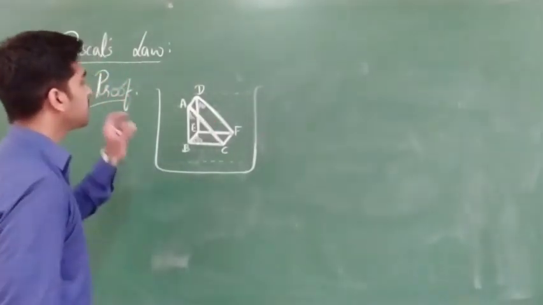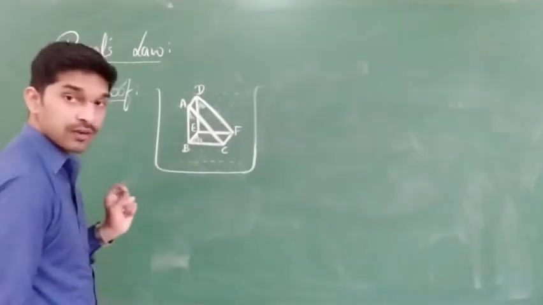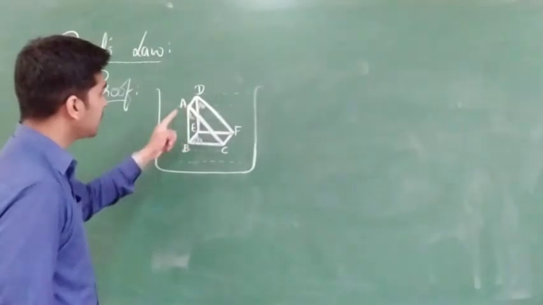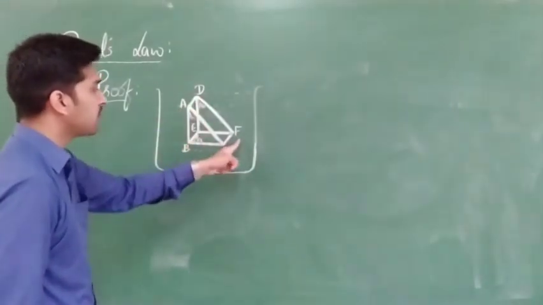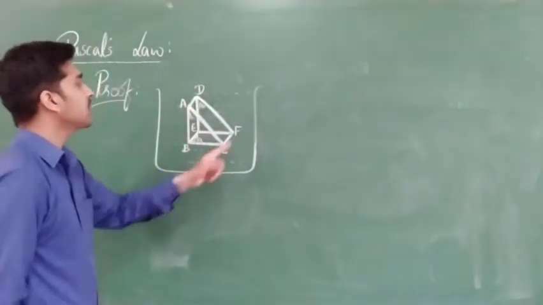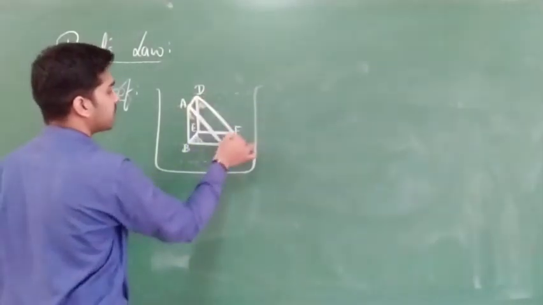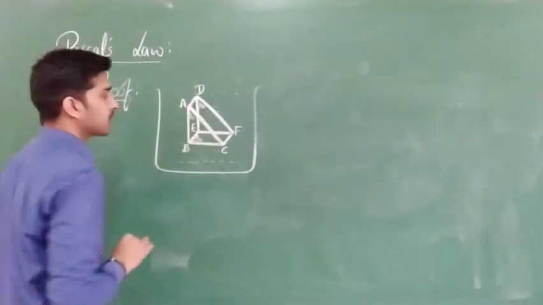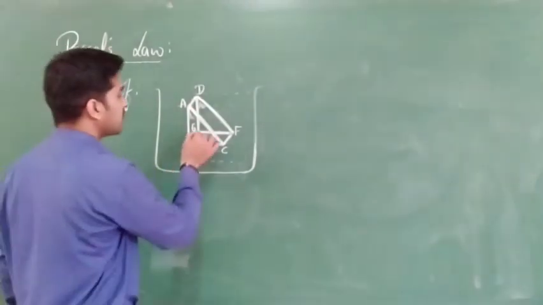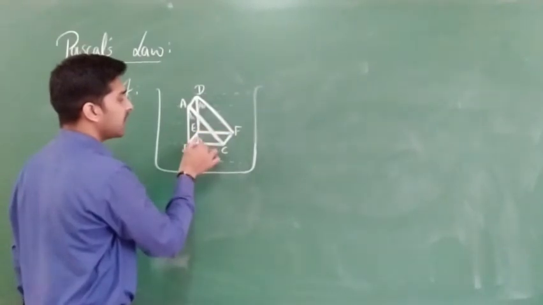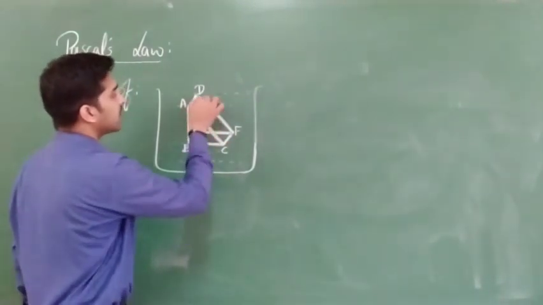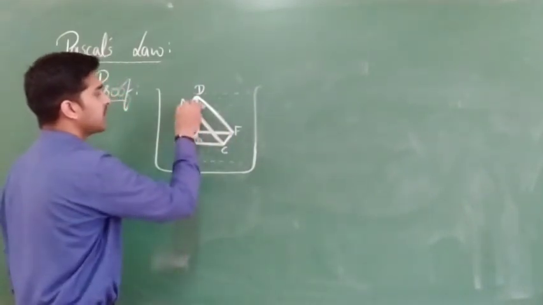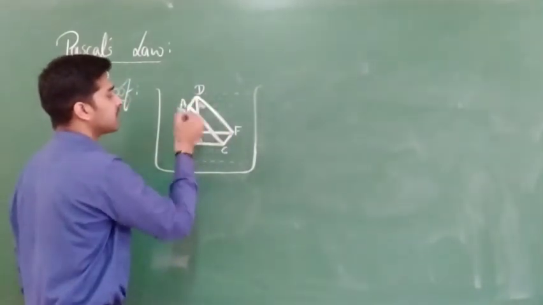So this is a prismatic element, which has two triangular shapes, namely A, B, C and D, E, F, and three rectangular faces, which are A, D, F, C and B, E, F, C, and A, D, E, B. The area of rectangular EBCF is AA, the area of rectangular ADFC is AB, and the area of ADEB is AC.